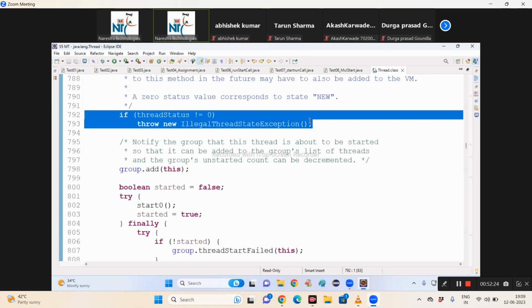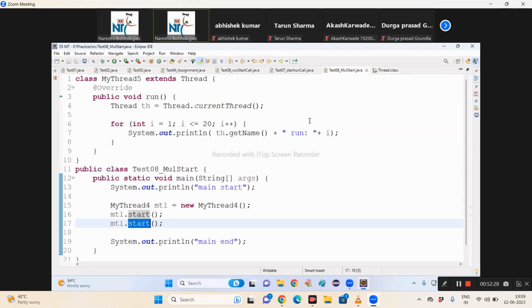Who is the calling method here? The main method. At line number 17 the main method got the exception. Are the next lines of the main method executed or terminated? Terminated. Is it normal or abnormal termination? It's an abnormal termination. Hope you all understand now.